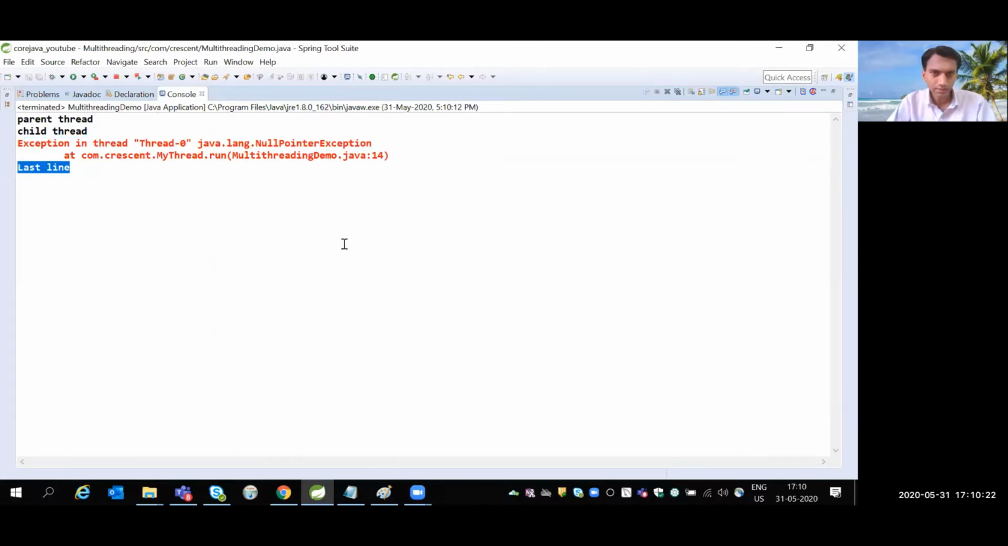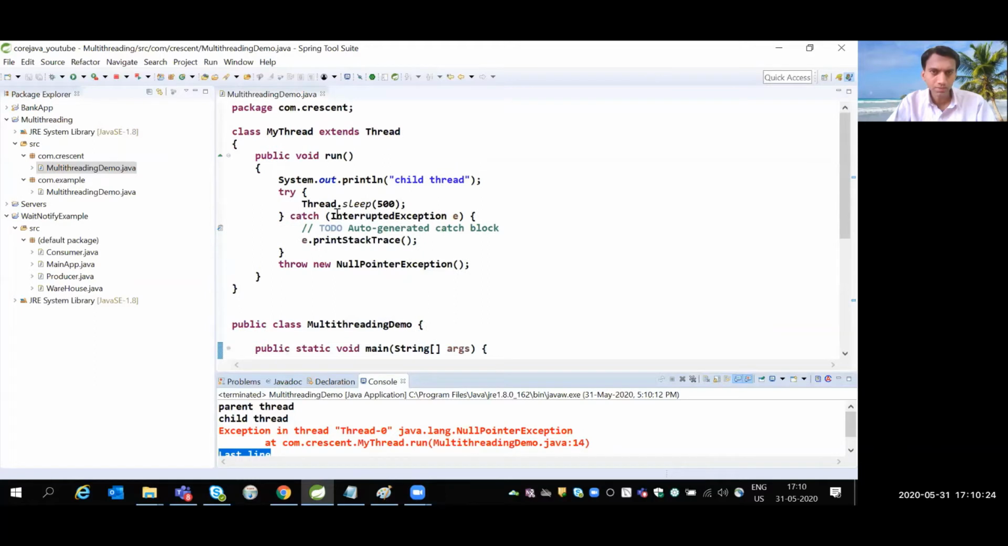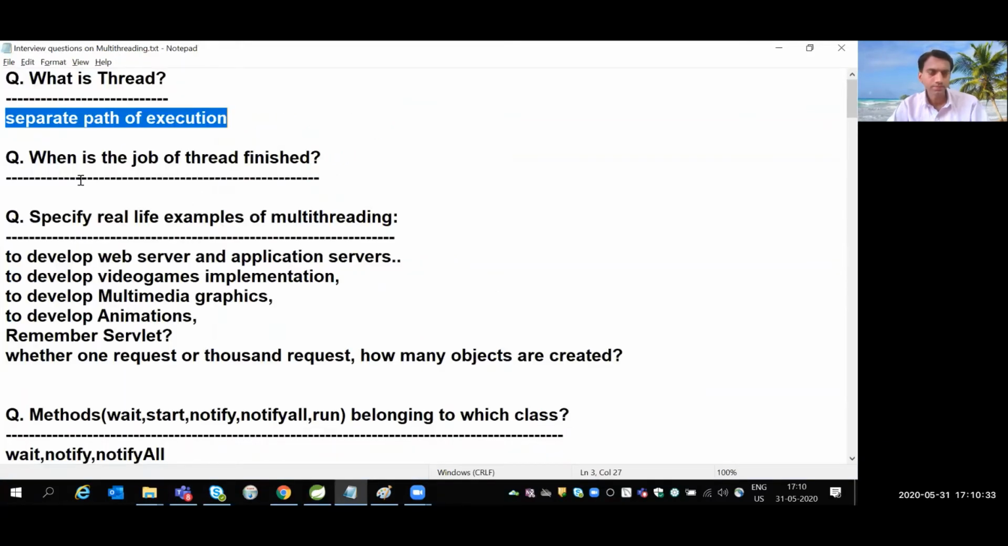So the main thread has a separate path and the child thread has a separate path. Even if you get an exception in one of the threads, it doesn't affect the other thread. That is what a thread is: a separate path of execution.